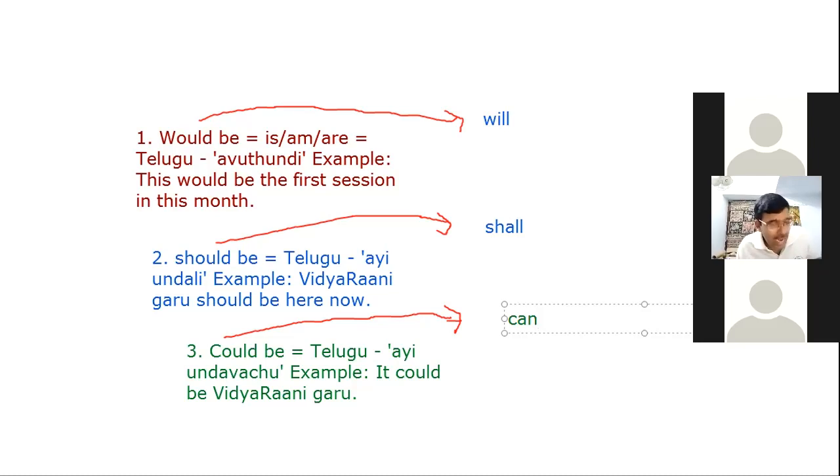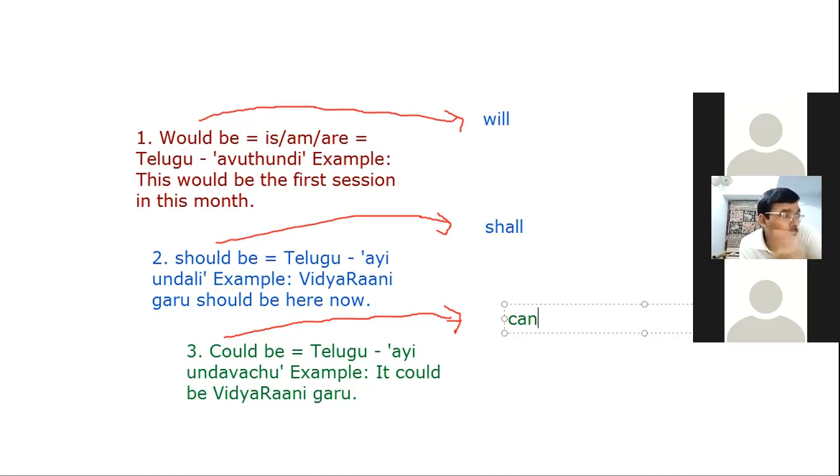So shall and can, these two words normally represent present sense, right? The past form of the word shall is should. The past form of the word can is could. The first word, will, generally represents future tense, and the past form of that is would. So would be generally means అవుతుంది, అయి ఉంటుంది, something like that.